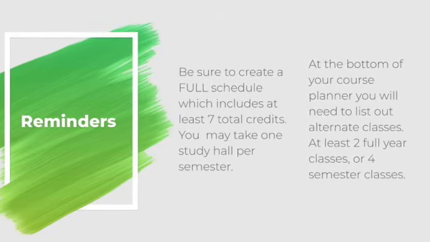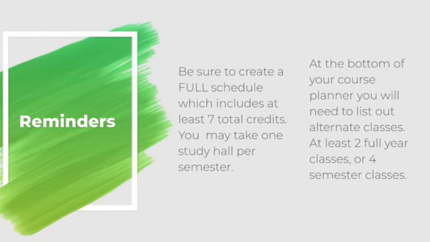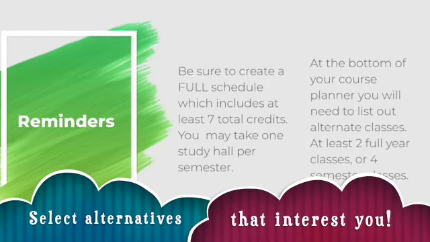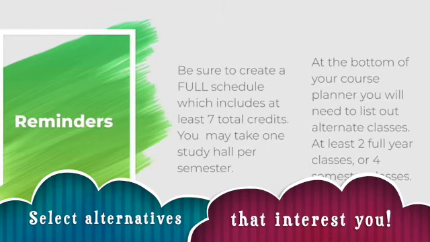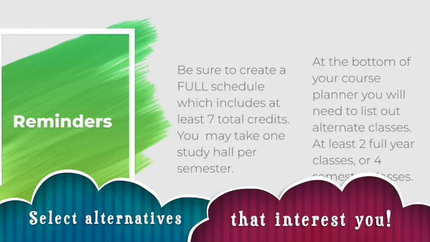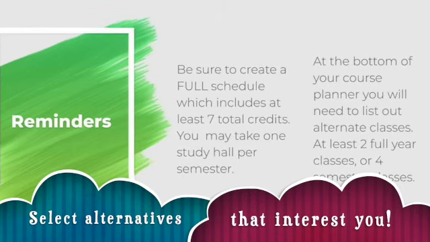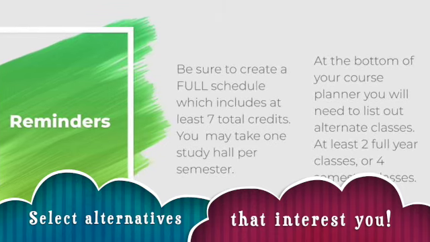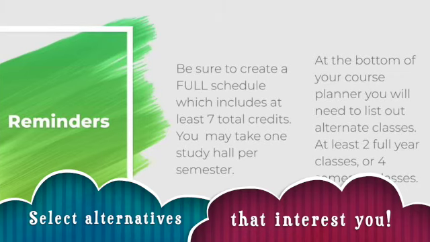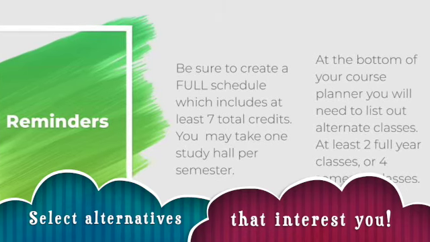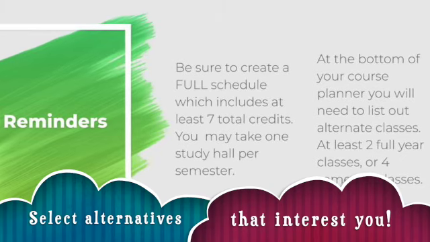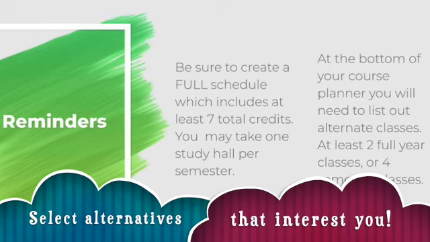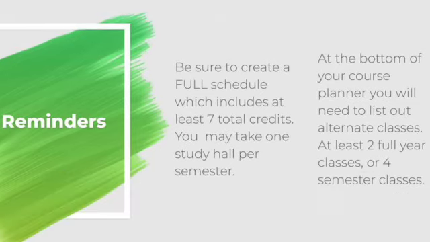At the bottom of the course planner, there is an alternate classes section. That section is super important because in the summer, if something happens with one of your electives and we're not able to get you into that class, we will pull from your elective section. If you have nothing listed in that elective section, your counselor will do our best, but we don't always know exactly what you are looking for. So make sure you put some options down for us so that we're not putting you in a class that you are no longer able to switch. Again, the biggest thing is to make sure you get all those classes in there and that you have some alternates and some backup classes.